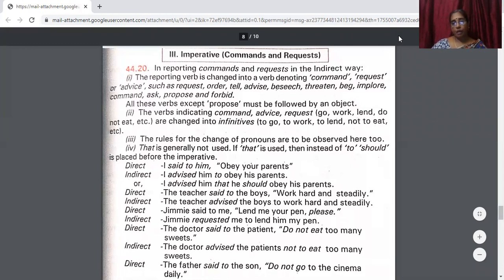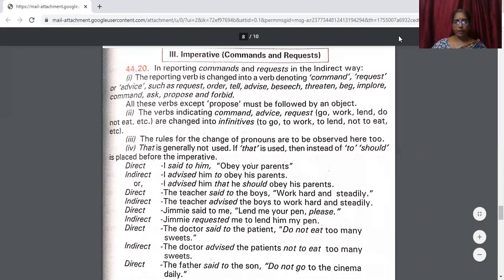So first, you may ask me how to use it. That you should know whether the sentence is giving advice, is threatening, is he begging, is he imploring, is he requesting, is he ordering, is he proposing, he's just asking. That you should be able to make out. All these verbs except propose must be followed by an object. Except propose, all should follow an object.